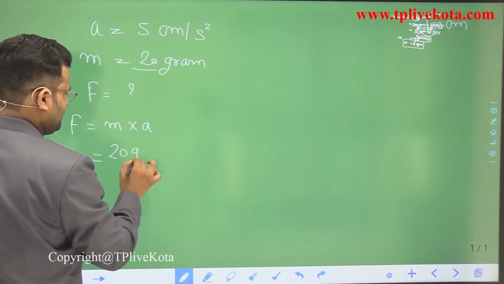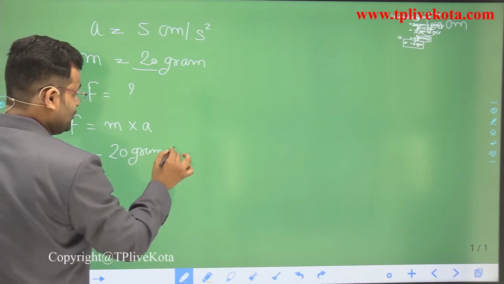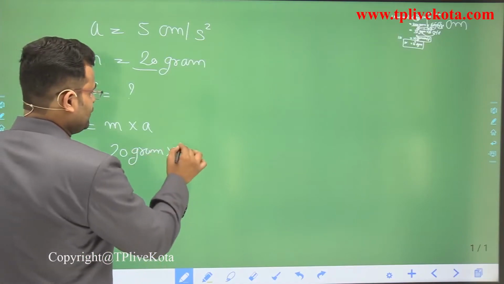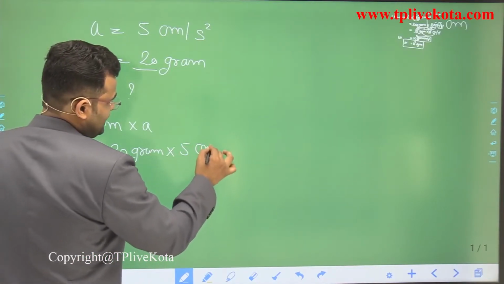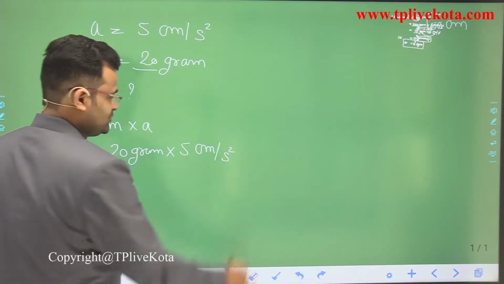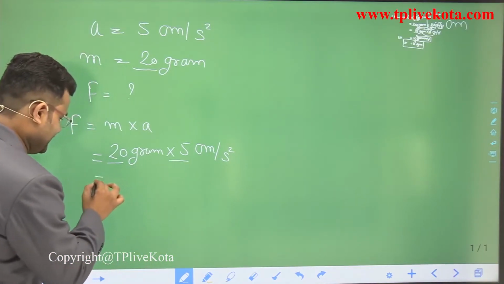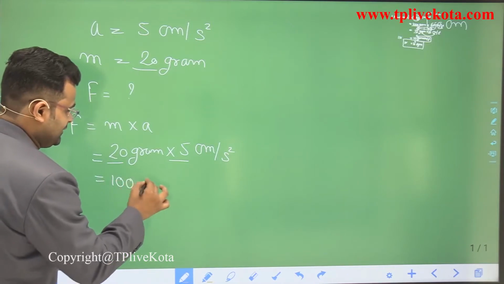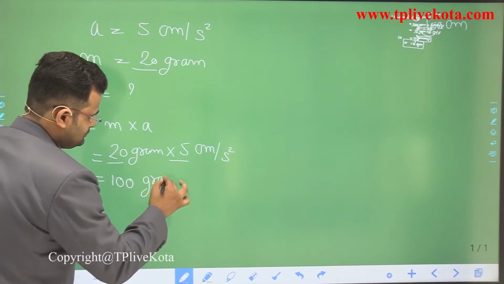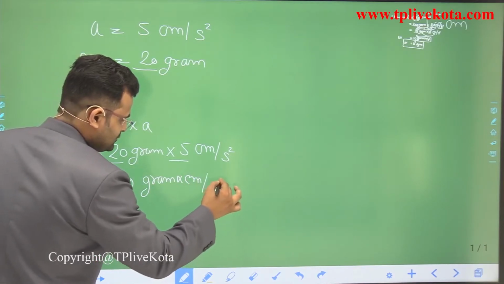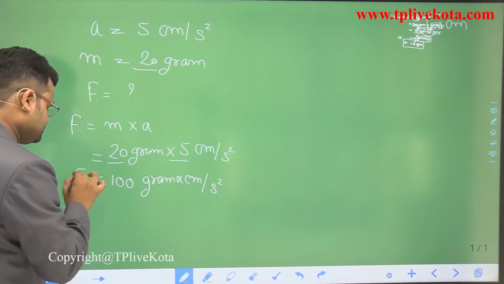20 gram. We are writing the unit also. In the initial phase, you also write the unit, centimeter per second square. When we multiply 20 and 5, we get 100. We get 100 gram centimeter per second square. That is the force.